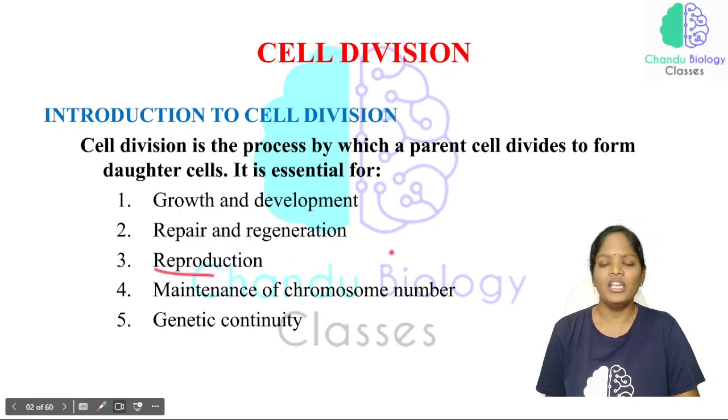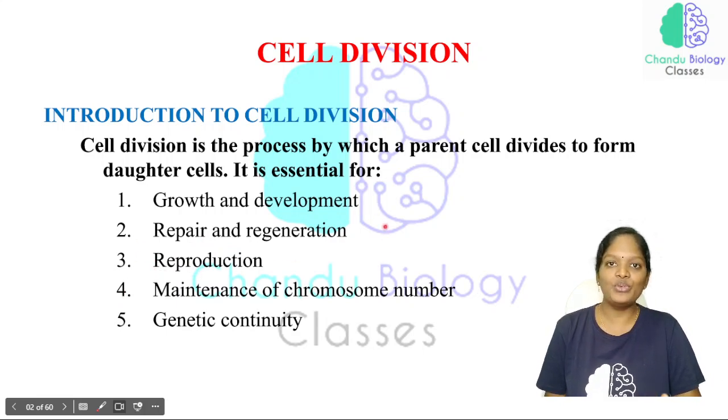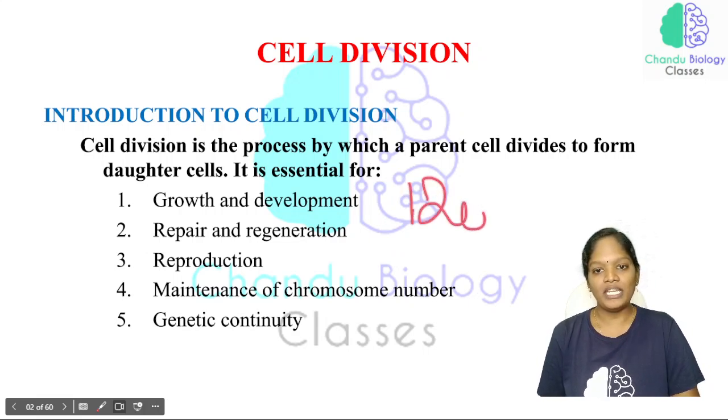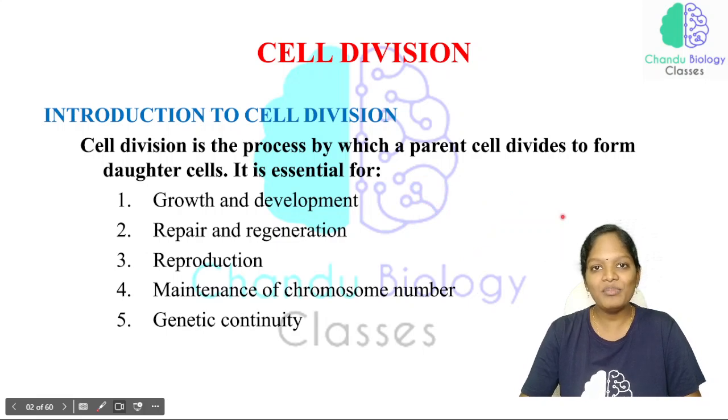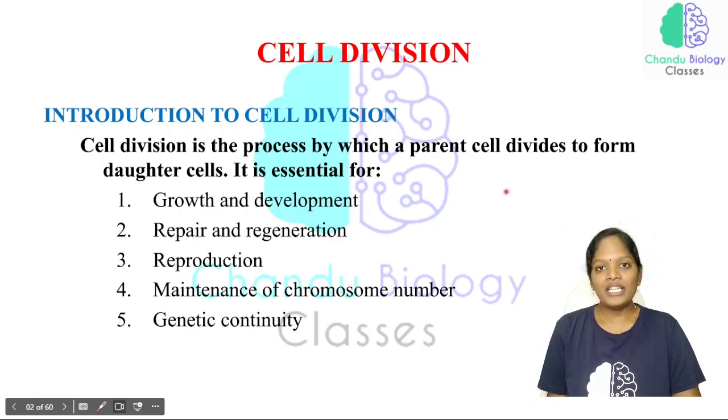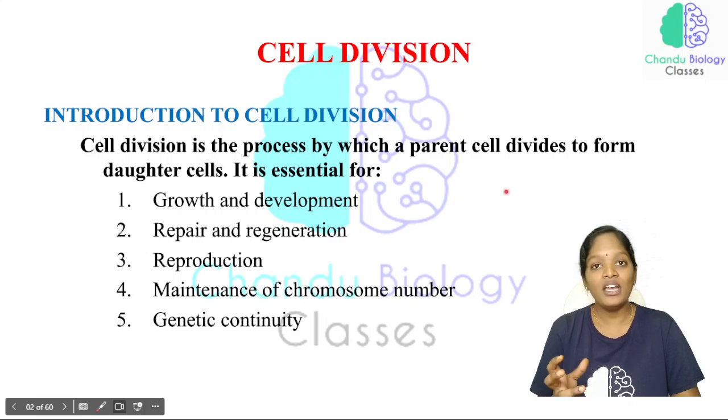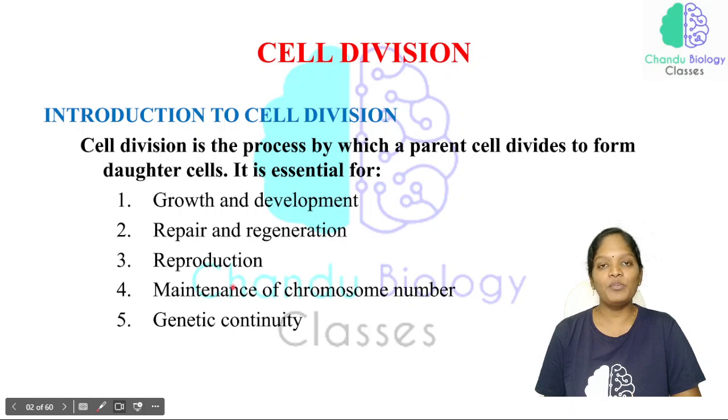Now the reproduction. The same thing, the cell has to reproduce. For example, the lifespan of RBC is 120 days, and after 120 days no RBC would be present. Is that possible? Without RBC, will our life be smooth? No. See here, after 120 days the cell has to reproduce, only then are newer RBCs produced. In the same way, all cells have a particular lifespan, and they have to be reproduced to produce new cells. So that is why reproduction is very important.